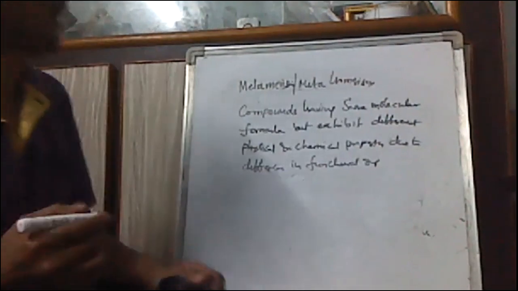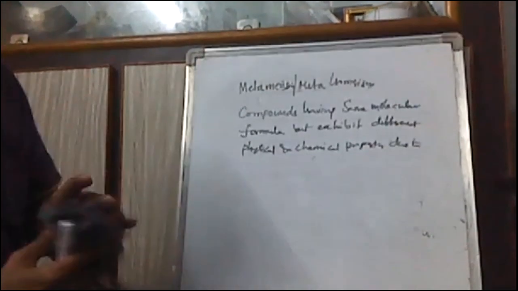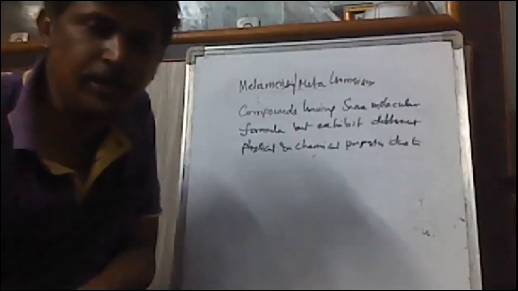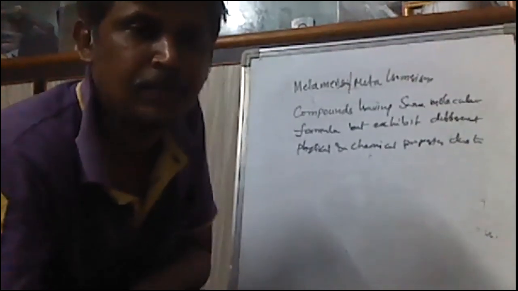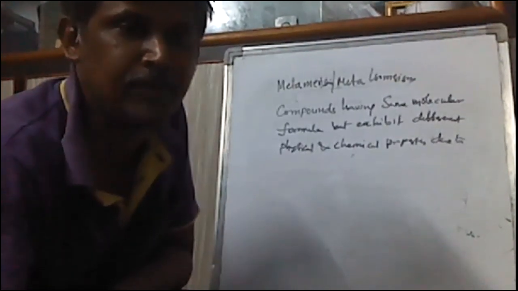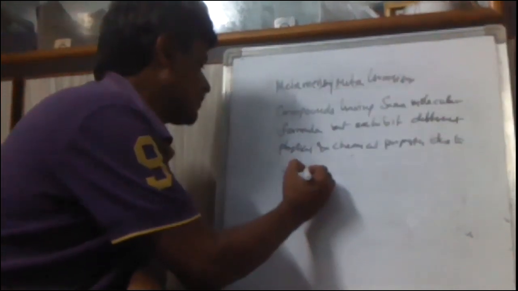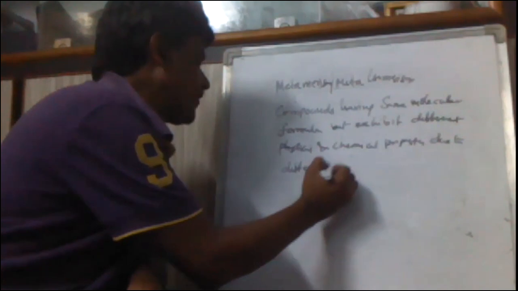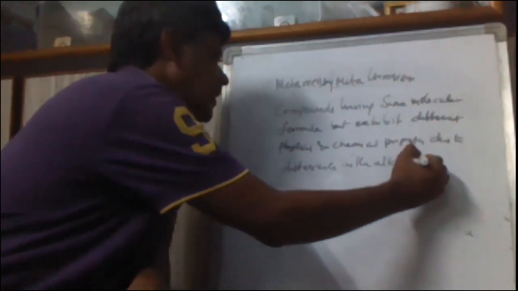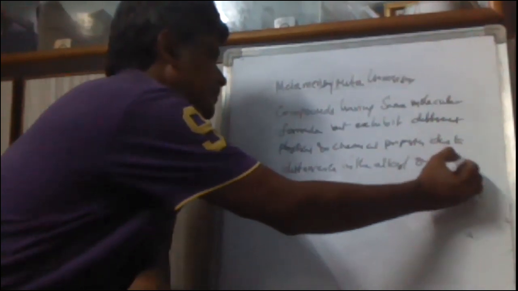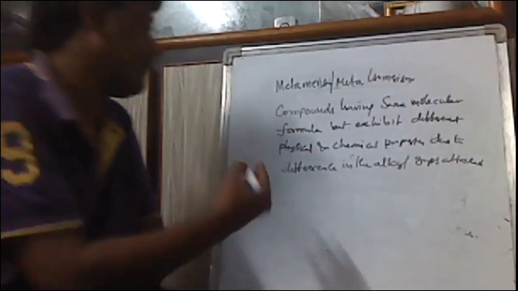These are also compounds having the same molecular formula but exhibiting different physical and chemical properties due to difference in the alkyl groups attached to a functional group.